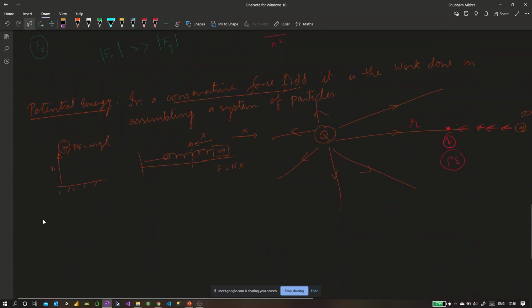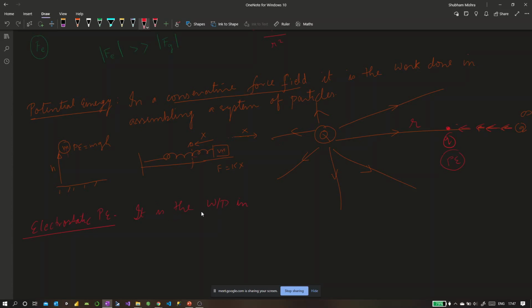Now let's talk about electrostatic potential energy, and this is where you might get questions. So what is electrostatic potential energy? Drawing on the conclusions we just discussed, it is the work done, not just on a unit charge.